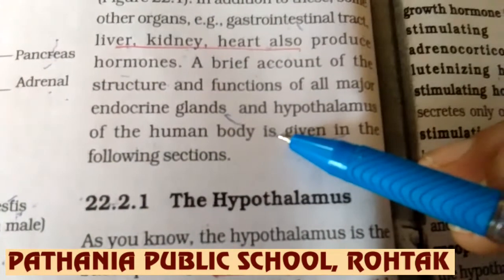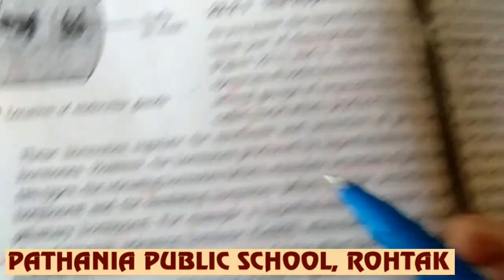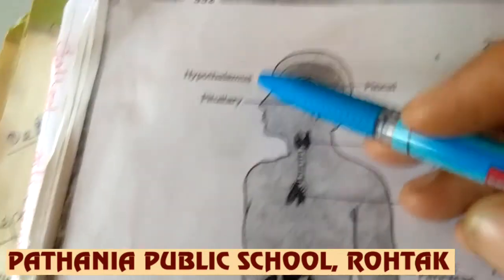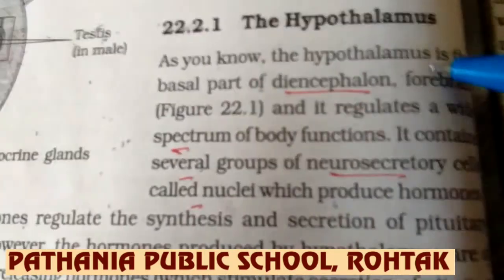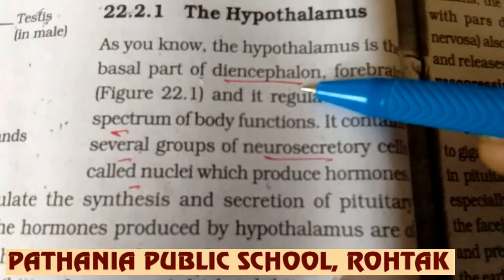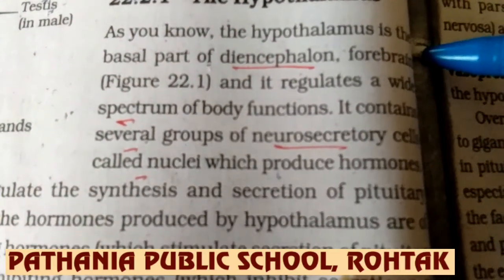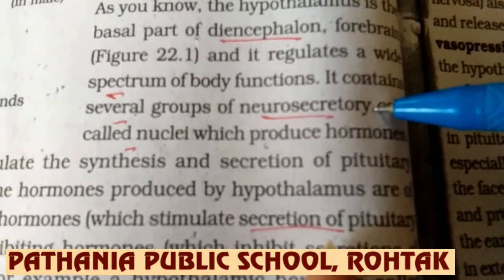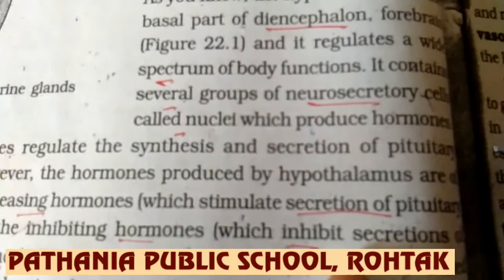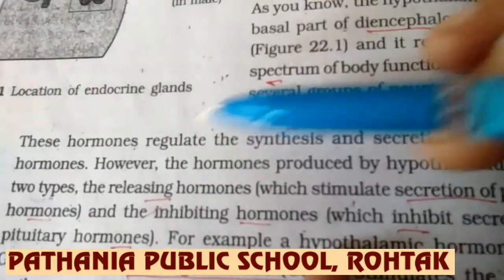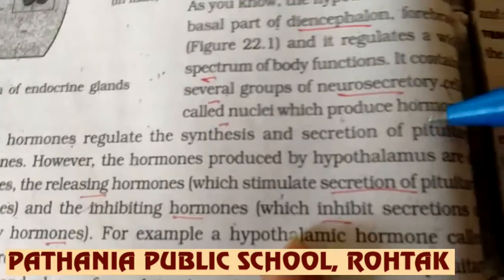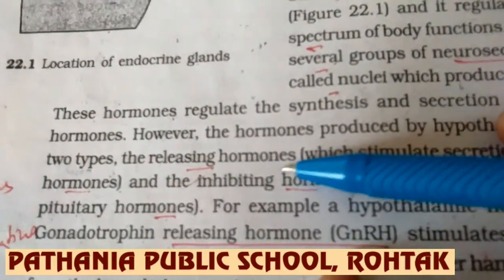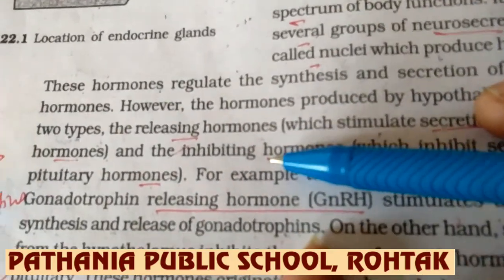Okay, now first of all, we are taking up the first endocrine gland, that is the hypothalamus. What is the location of the hypothalamus? It is present below the diencephalon, or below the thalamus, in the forebrain only. This hypothalamus is made up of neurosecretory cells called nuclei, and it produces hormones. These hormones regulate the functioning of the pituitary gland. These hormones are of two types: one is releasing hormone and the other is inhibiting hormone.